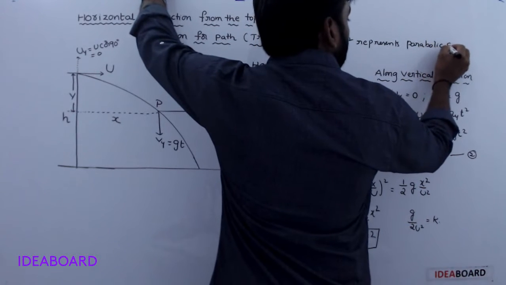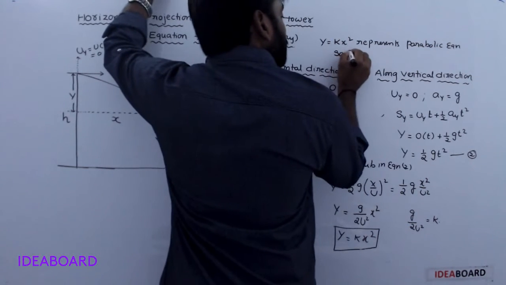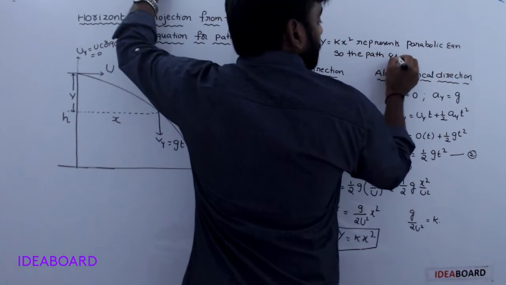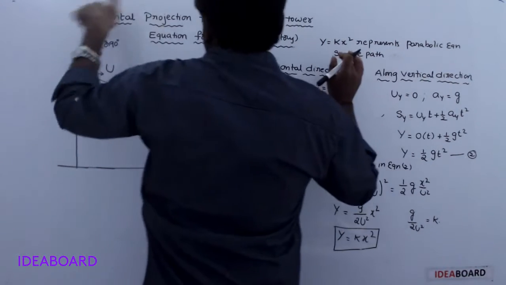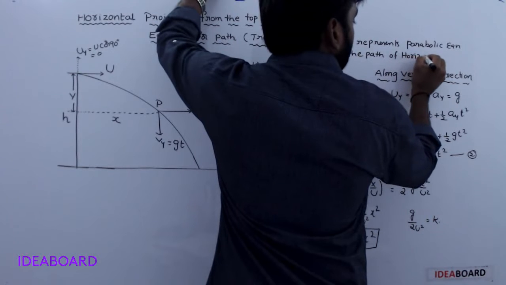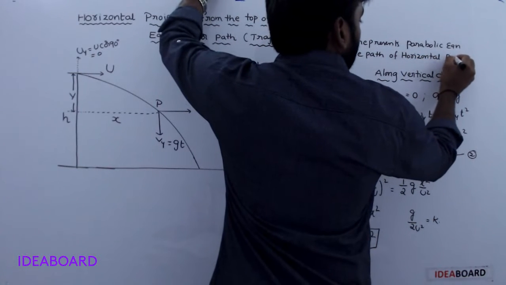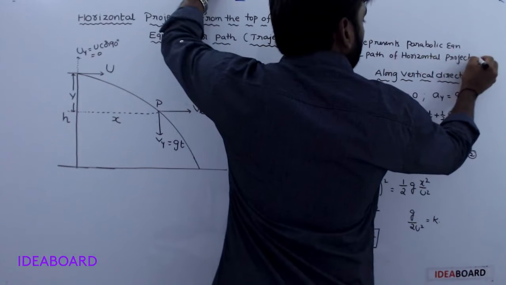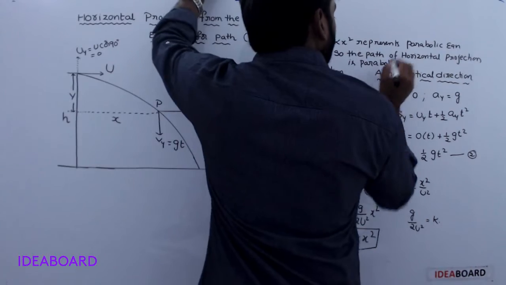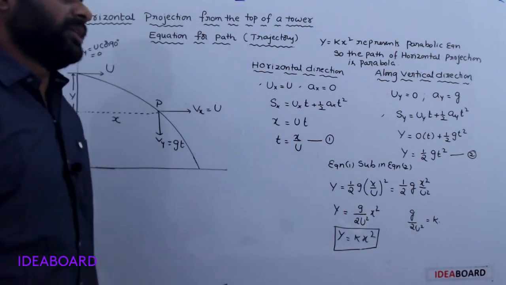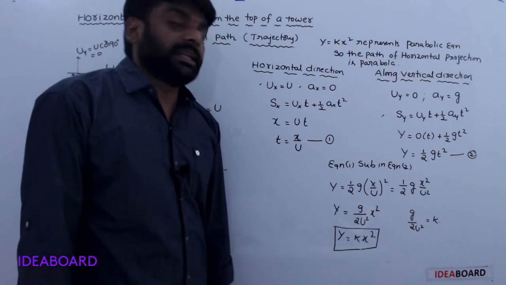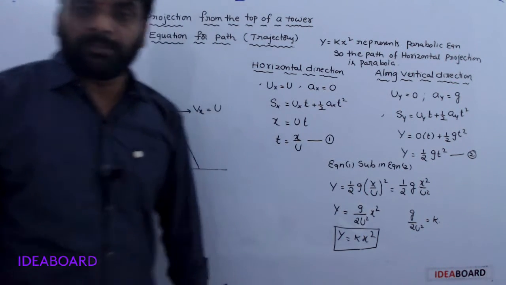So the path of horizontal projection is a parabola. Understood? Okay.